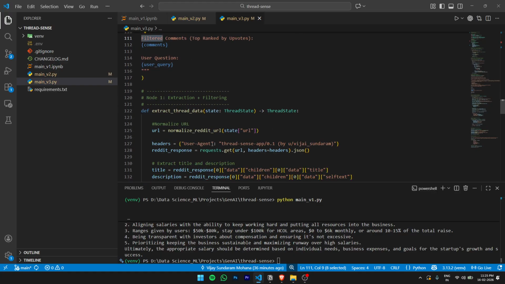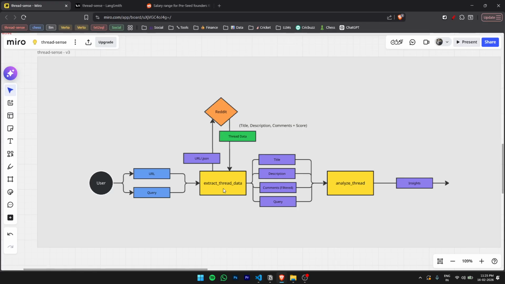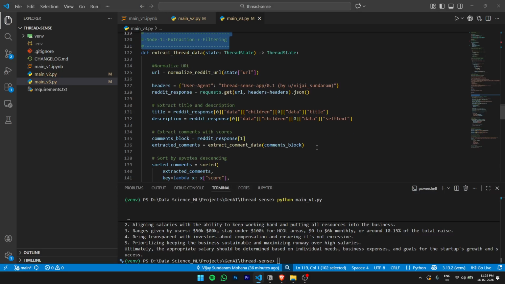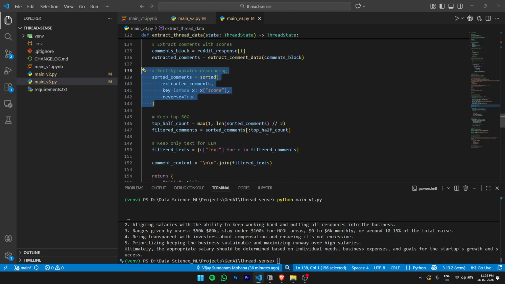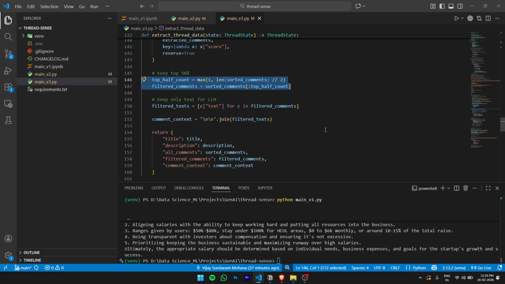And yeah, so here we define two nodes. First is of course the extraction plus this sort of filtering. This is pretty much the same, extracting. Before that we normalize the URL, and we are sorting it based on the score. We have taken the top 50, so we have divided the length by 2 to find the top 50, and then finally joined all of them.